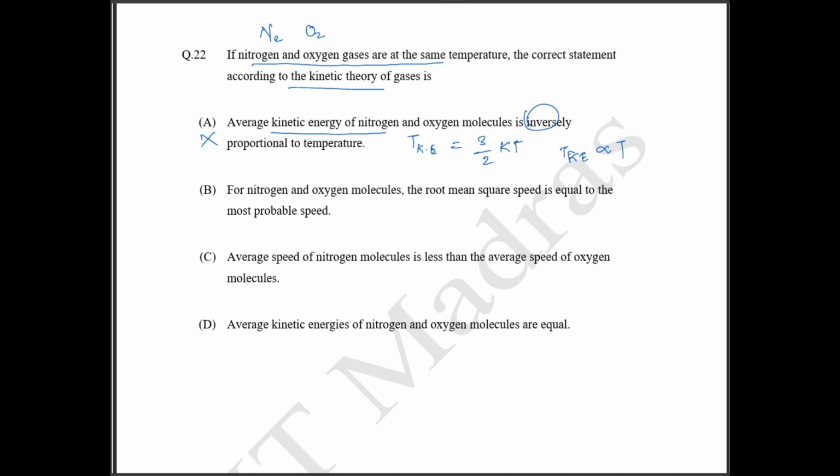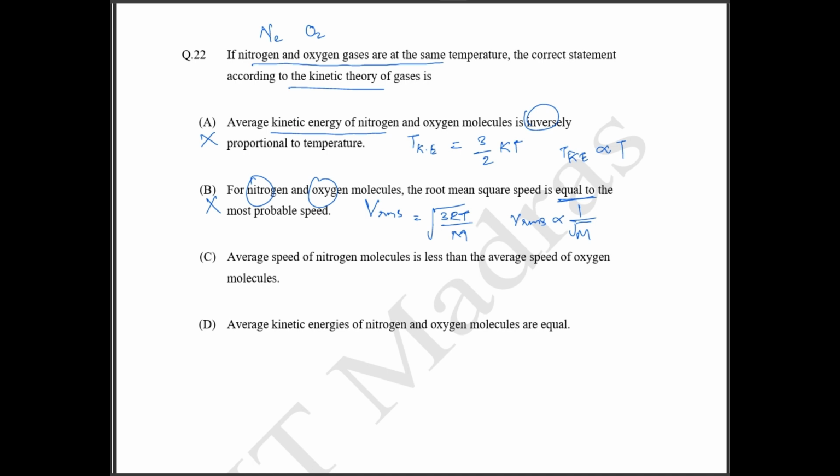Okay, next, for nitrogen and oxygen molecules, the root mean square speed is equal to the most probable speed. So they have asked about V_RMS, root mean square. The formula is V_RMS equals root of 3RT by M. Here 3, R and T are all constant. So your V_RMS is inversely proportional to root M. We know that oxygen and nitrogen have different mass, correct? So their root mean square speeds will not be equal. So option B is again a wrong answer.